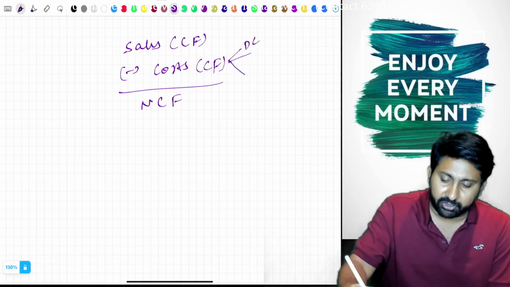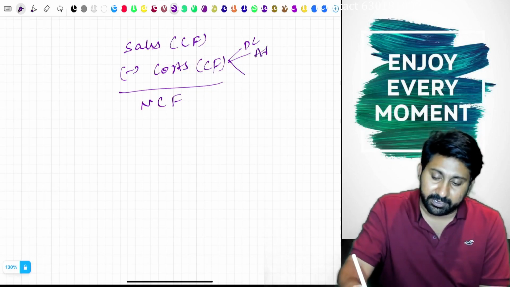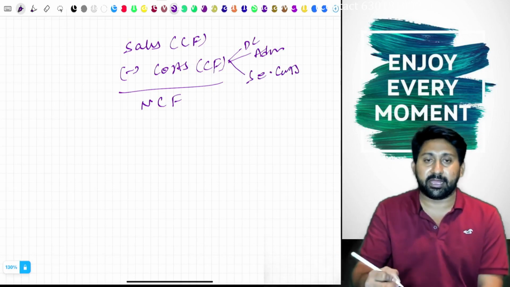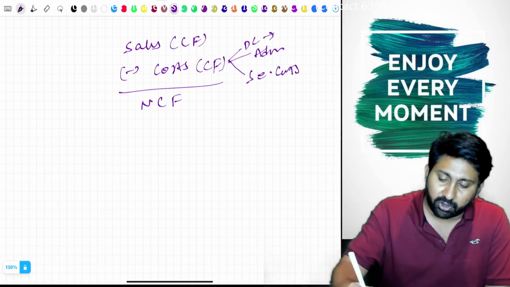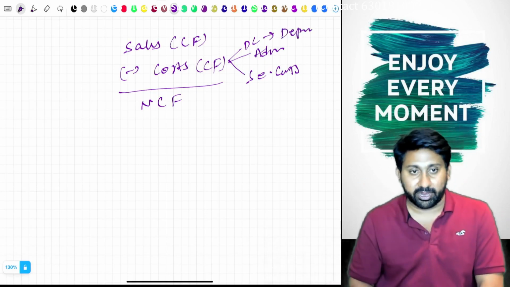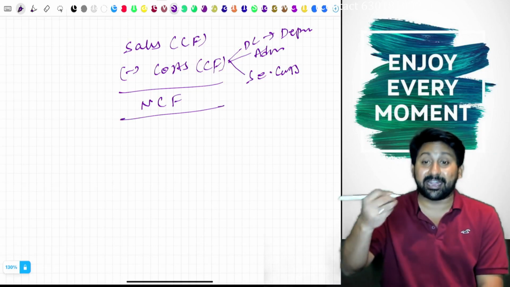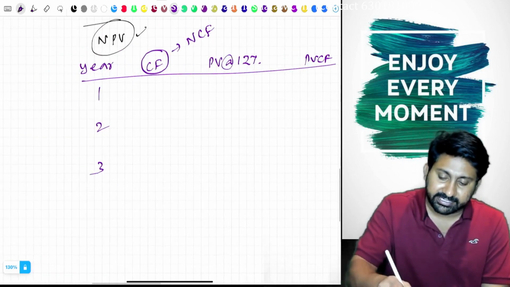Direct costs, admin costs, selling costs, like that so many costs will be there. All those put together we call cost. In this direct cost, some depreciation and other items will also be included. All this we deduct, and we will get net cash flow. This net cash flow is what we always take here.